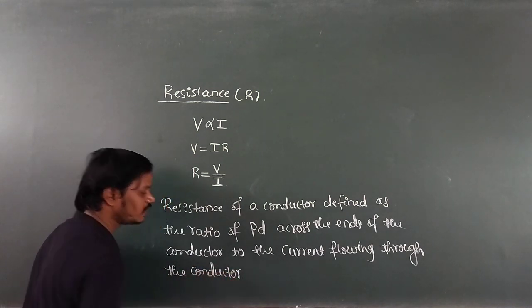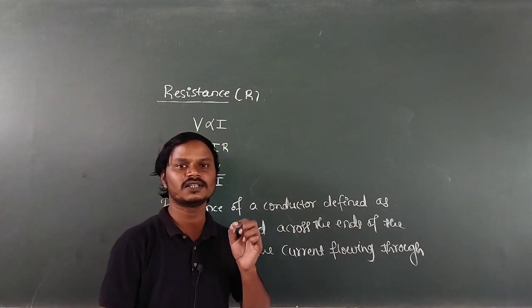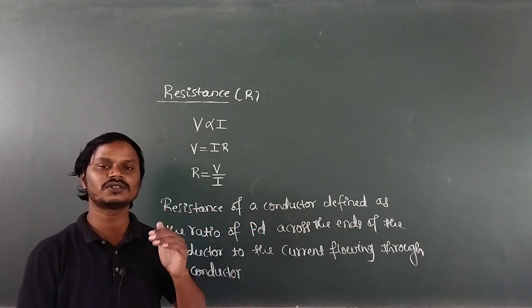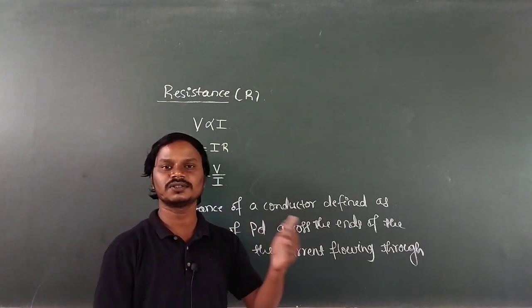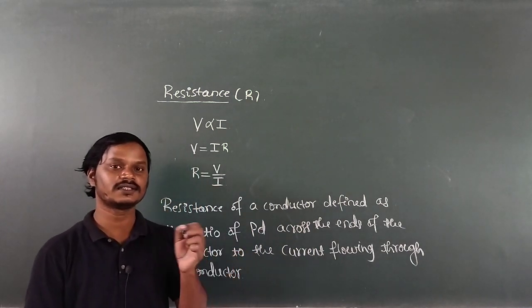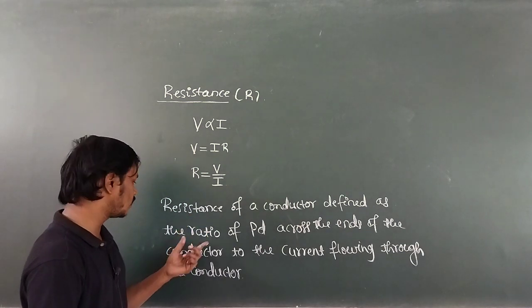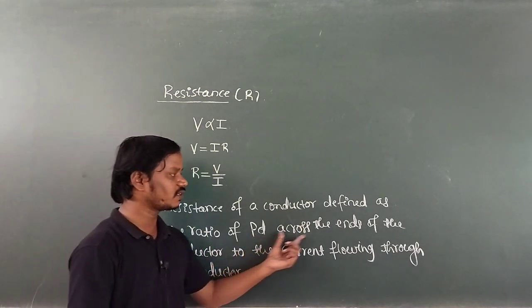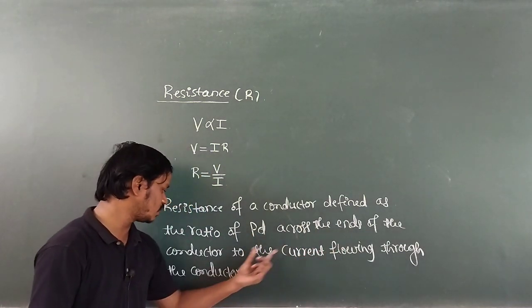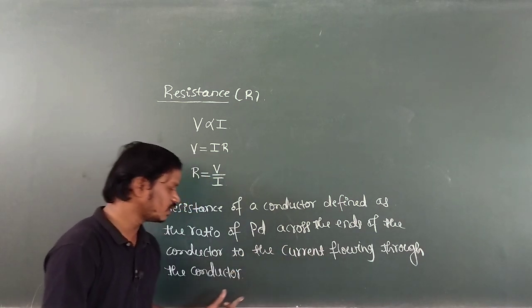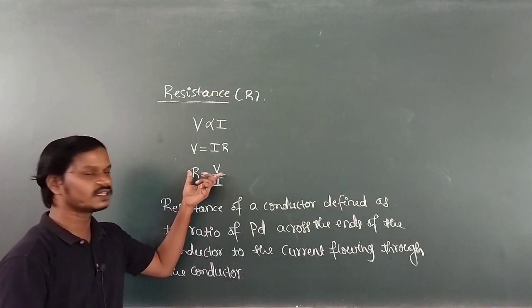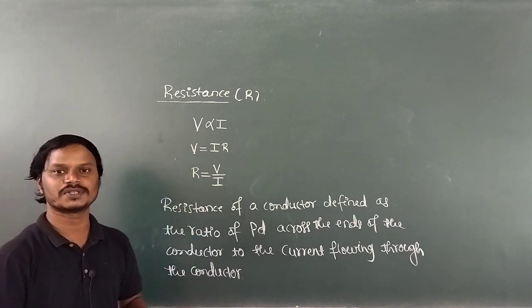What is the physical meaning of resistance? The physical meaning of resistance is the amount of opposition offered by the conductor to the flow of current. Then how to define the resistance? The resistance can be defined as the ratio of potential difference across the ends of the conductor to the current flowing through the conductor, okay, by using the mathematical expression of Ohm's law.